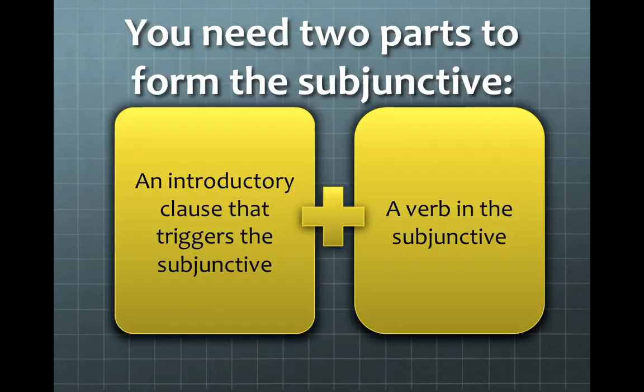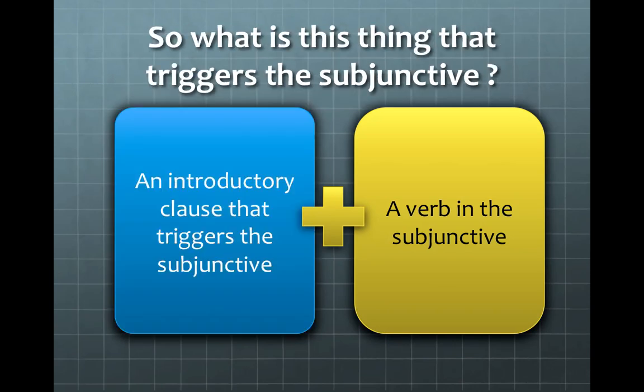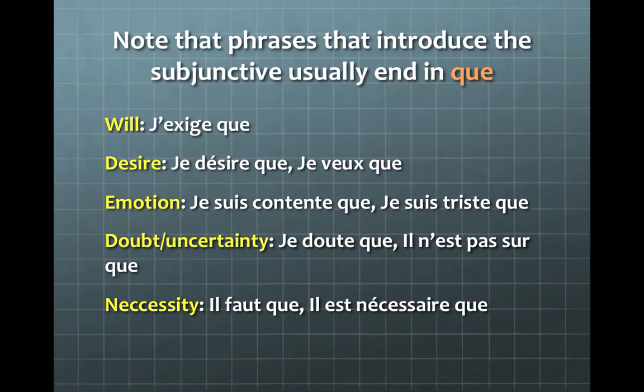So remember, you need two parts to form the subjunctive: an introductory clause that triggers it, and then a clause containing a verb in the subjunctive. So hang on a minute. Tell me again, what's this thing that triggers the subjunctive? Oh yeah, it's those things that talk about will, desire, emotion, doubt or uncertainty, and necessity.